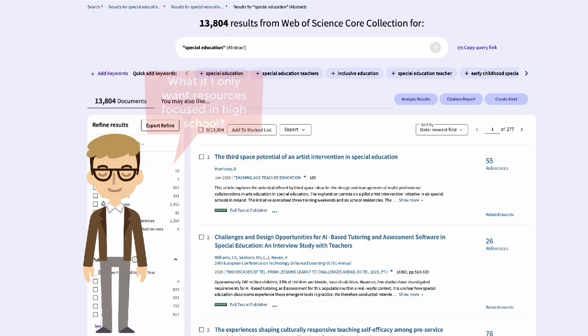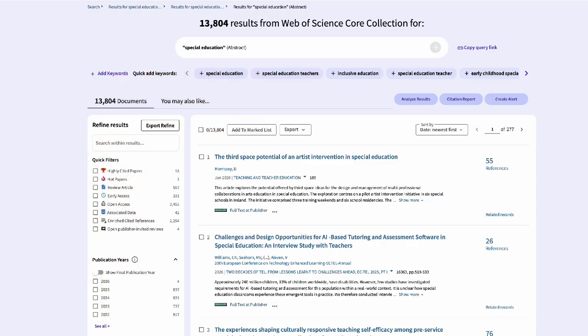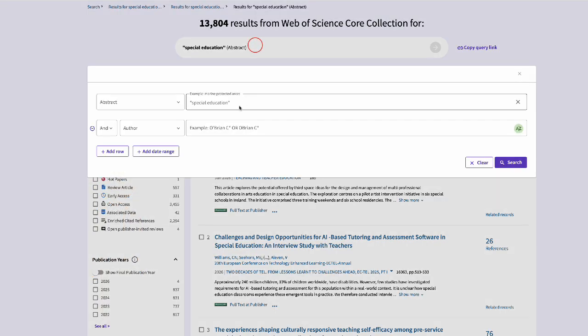For example, let's imagine we have a research question involving special education and we want to be in high school or secondary school. We can search special education in quotation marks, then AND, open parentheses, high school OR secondary school, close parentheses, with both the terms high school and secondary school also being in quotation marks.